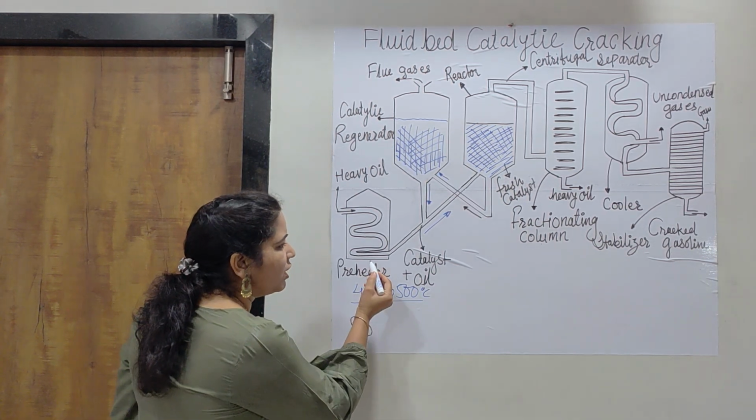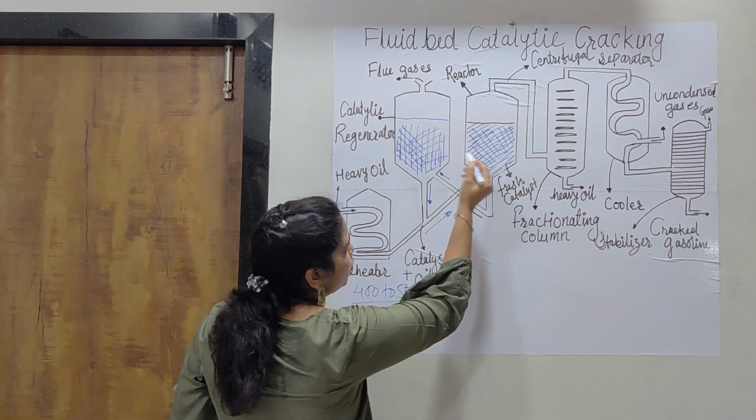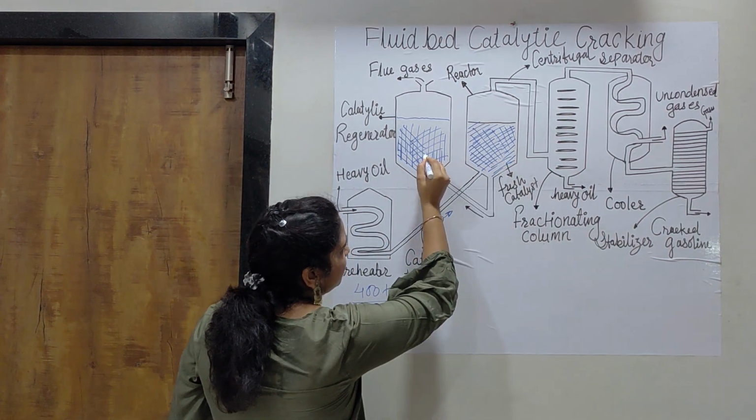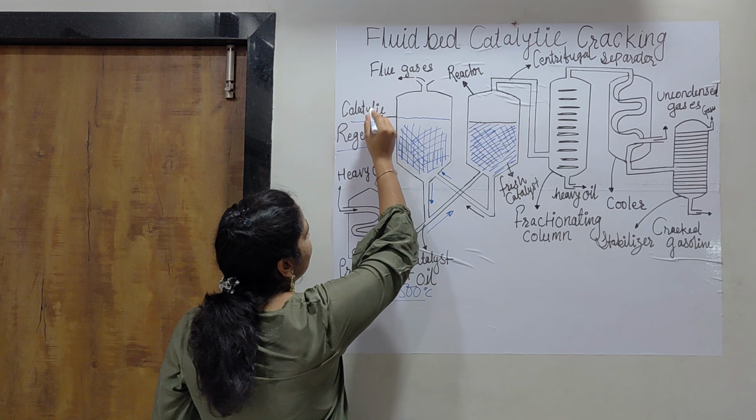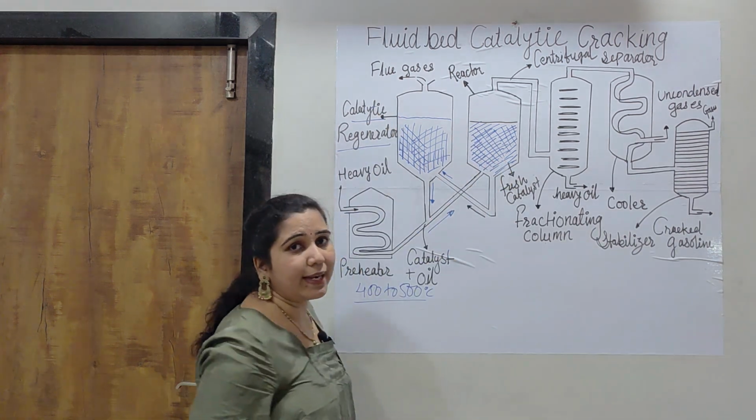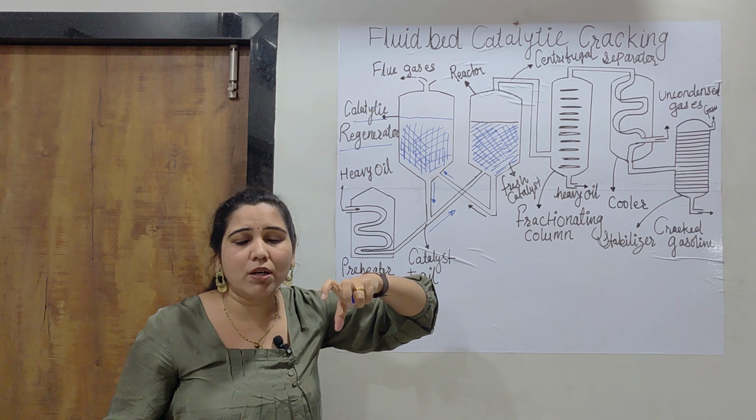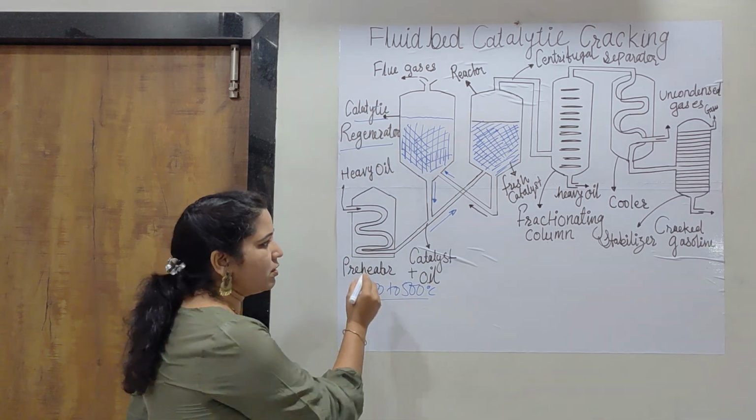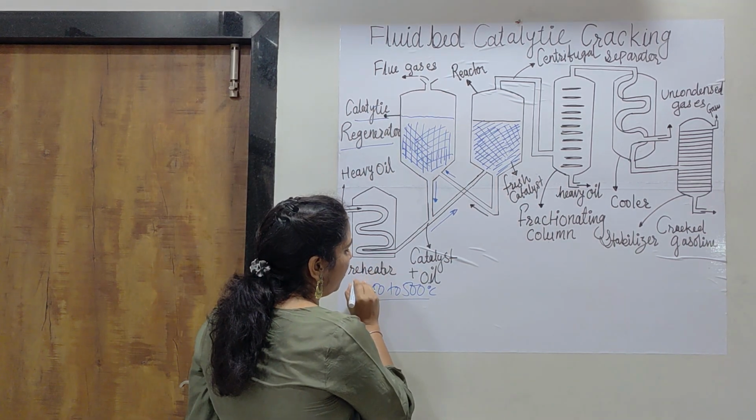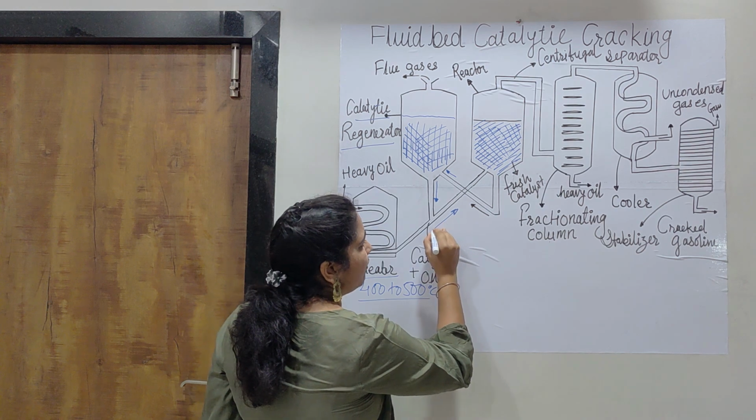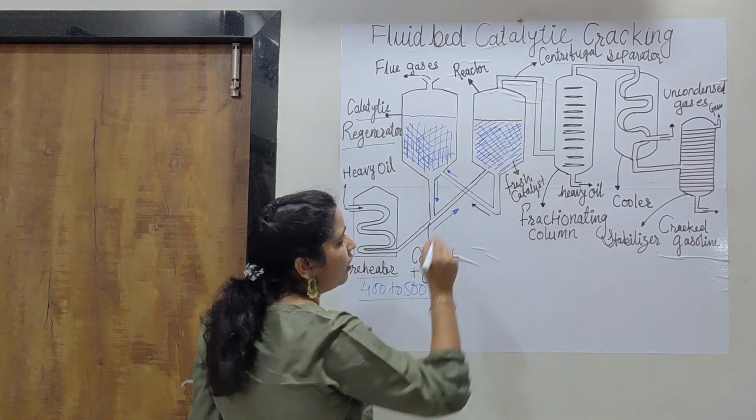So this heavy oil charge, and in this there are two compartments. The first one is a regenerator, the catalytic regenerator, and this is the reactor. Firstly, there is the proper working of the reactor. At first, from this preheater, the heavy oil charge is passed towards the reactor.